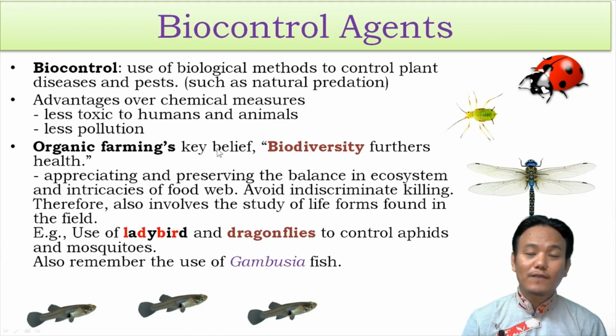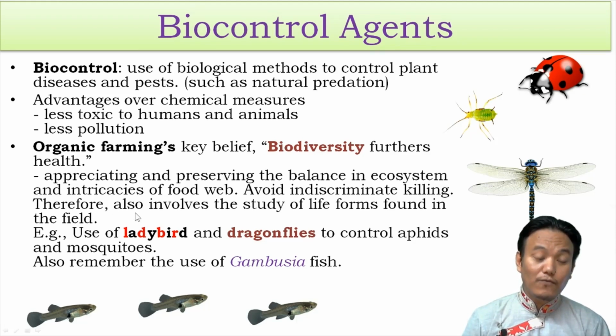Because in organic farming, there is a key belief which states biodiversity furthers health. Organic farming involves appreciating and preserving the balance in the ecosystem and the intricacies of the food web. And therefore, they want to avoid indiscriminate killing of all life forms. And organic farming therefore involves the study of life forms found in the field.